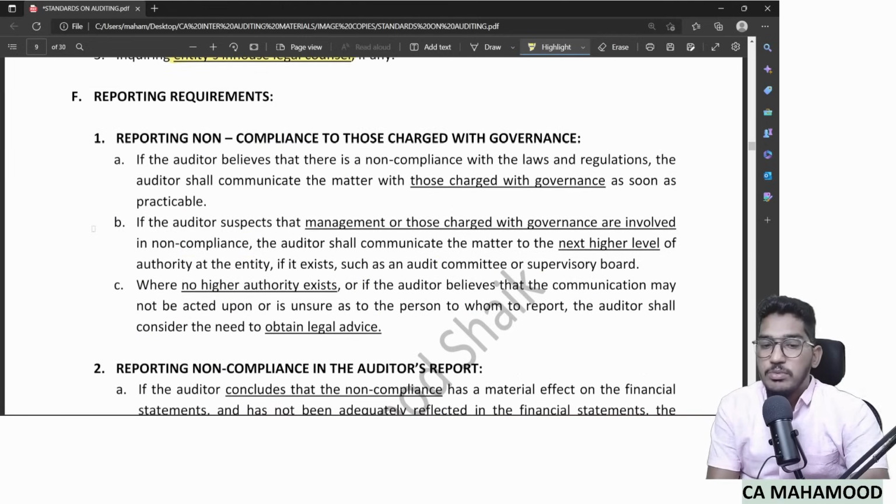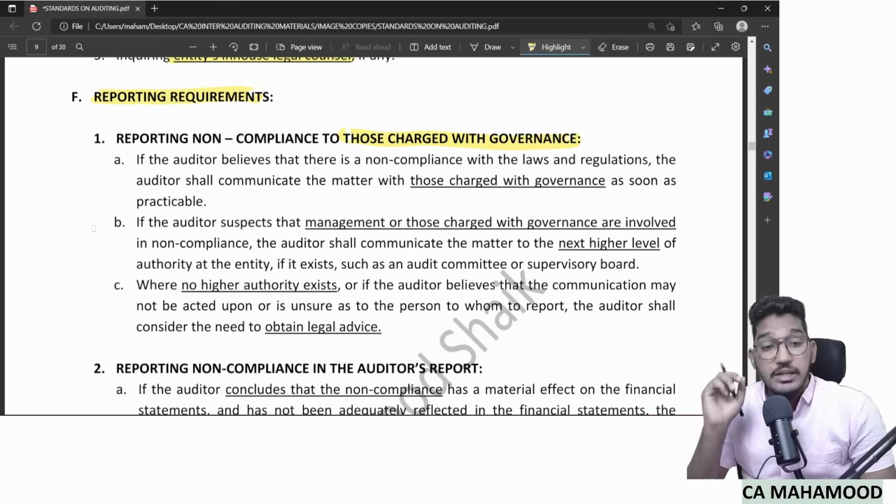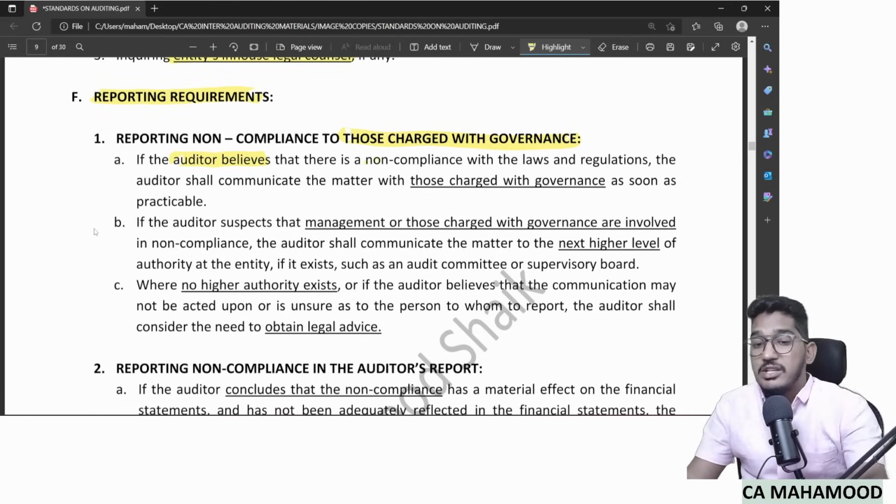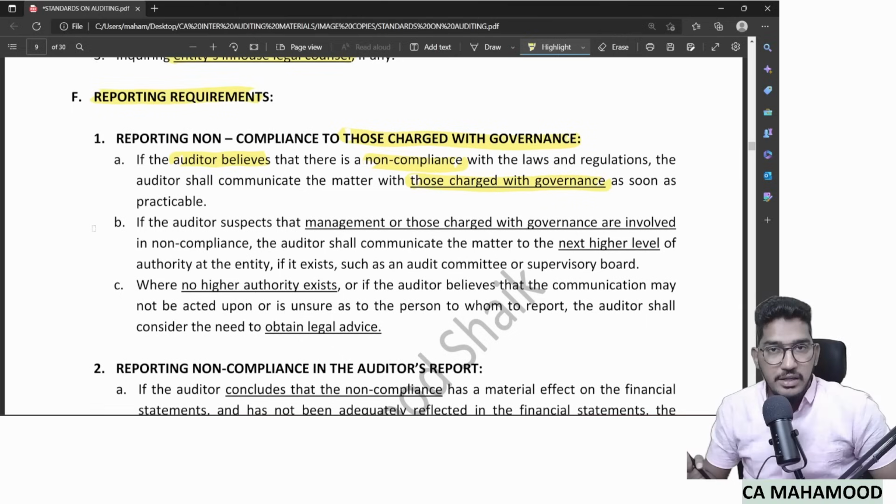Now let us come to the most important part, reporting requirements. As an auditor, if you find any non-compliance, to whom do you have to report, how do you have to report? First thing, you have to report the non-compliance to those charged with governance. You have to report non-compliance with whom first? Those charged with governance, top level management. So if you believe there is a non-compliance with the laws and regulations, first you have to communicate the matter with those charged with governance as soon as practicable. If you came to know about any non-compliance, first immediately go and report to those charged with governance.